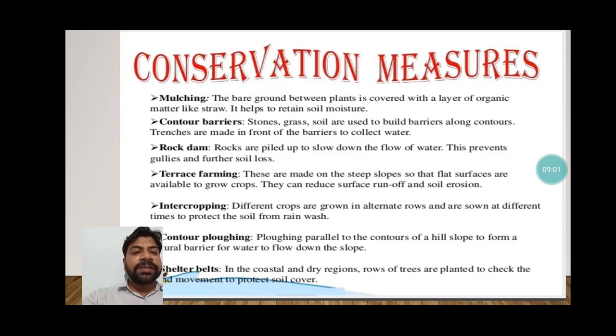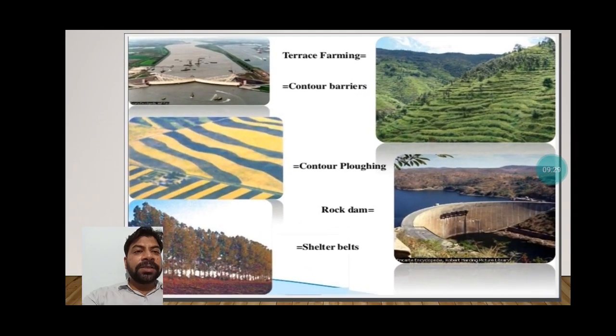Intercropping means not leaving the land like this. We grow any type of crop. We don't leave the land vacant, that is intercropping. Contour plowing, that is in parallel, on the slopes. We do the farming by using contour plowing. Shelter belts, that is plantation of trees or plants at the edges of the ground or the field. See in the image, you can see here terrace farming on the mountains. Then after that contour barriers, contour plowing, rock dam and shelter belts.